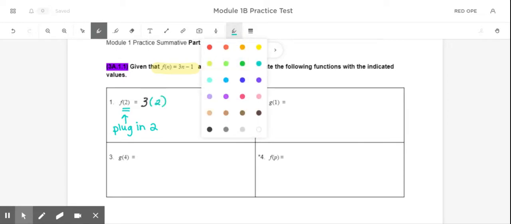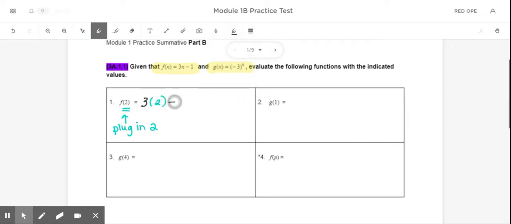And then I'm going to copy down the -1. So all I'm doing is taking the exact equation for f of n and just replacing the n with a 2. After that, I'm just going to use my calculator to find my final answer. And my final answer here would be the number 5, because 3 times 2 is 6, -1 would give me 5.